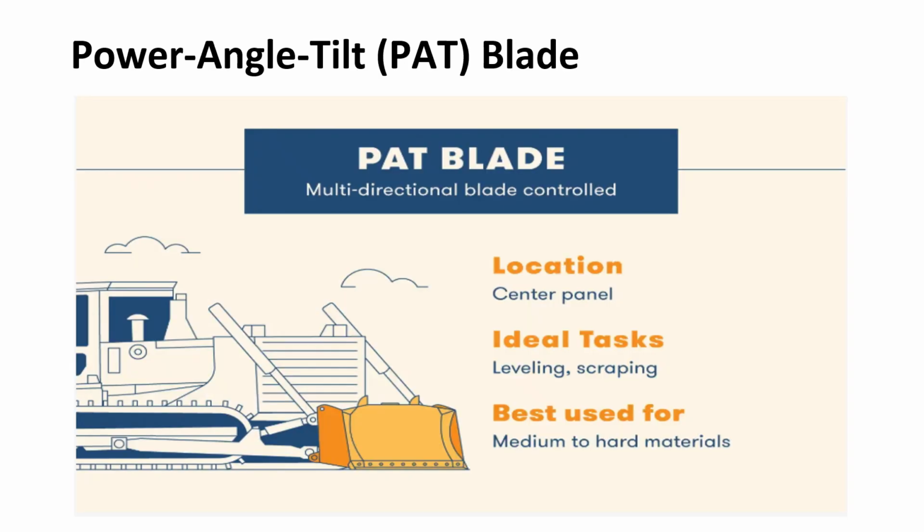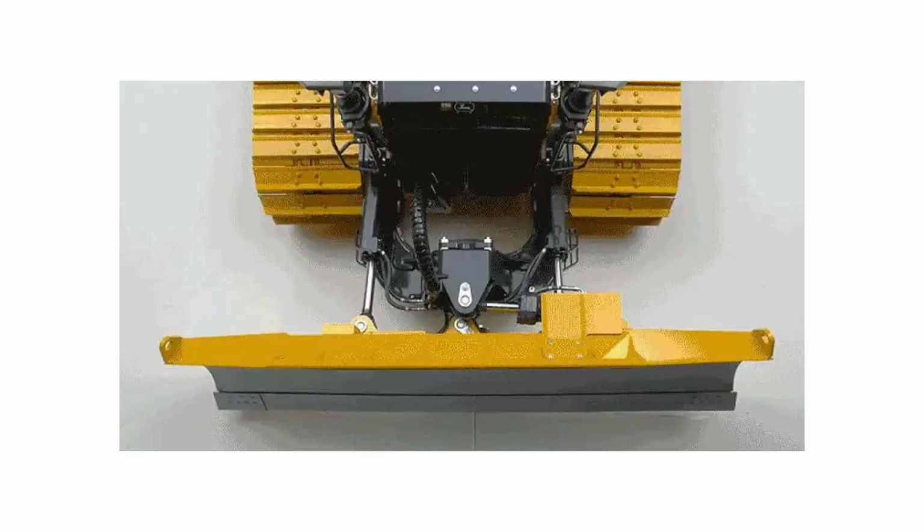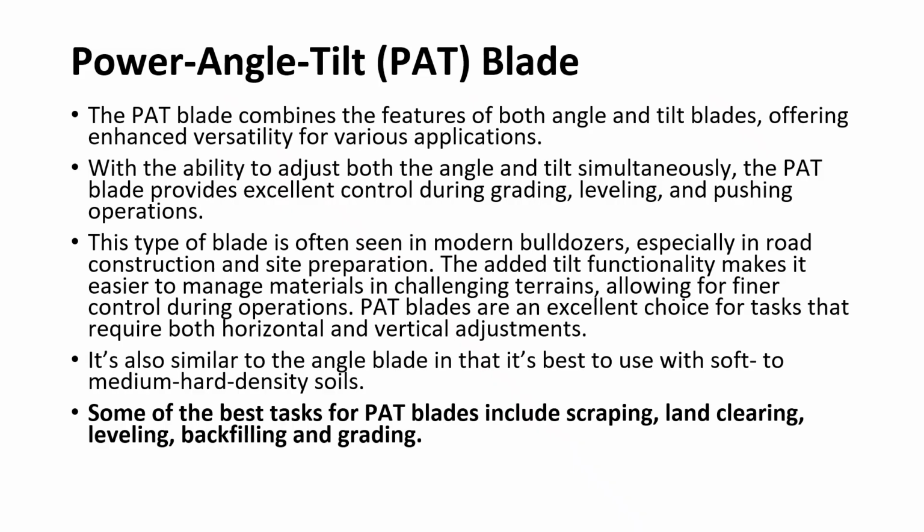So the next type is the power angle tilt blade or PAT blade. The PAT blade is highly advanced and versatile. The picture shows a PAT blade. A power angle tilt or PAT blade combines the features of both angle and tilt blades, offering enhanced versatility for various applications. It can angle, tilt, and adjust vertically at the same time. It provides excellent control for grading and leveling operations, commonly used in road construction and site preparation. It is ideal for tasks requiring precision.